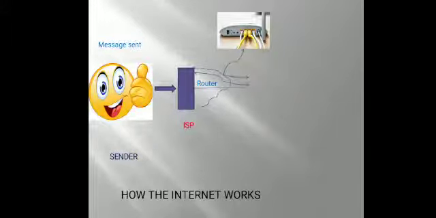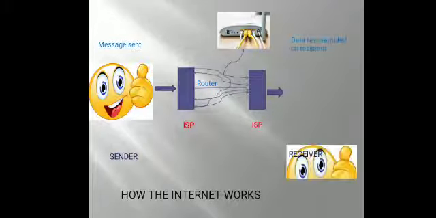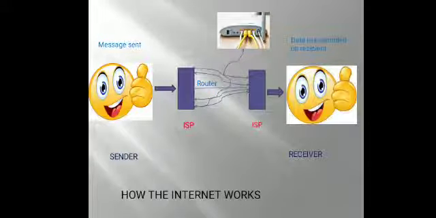The data traffic is also managed by the router. Once the data packets arrive at the destination, the data is reassembled. If the packets contain sequence numbers, then they are assembled in the correct order. Then the data is reassembled, and the receiver receives the data. This explains how the internet works.